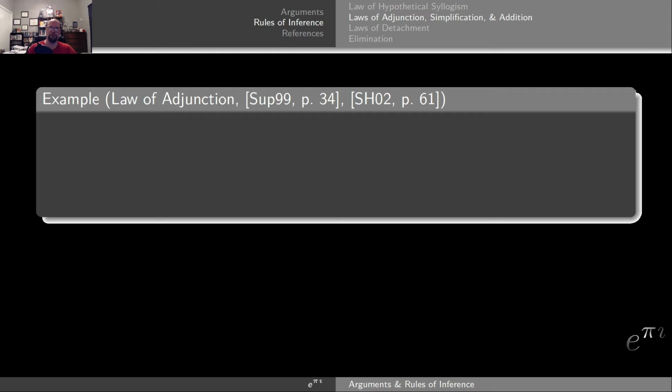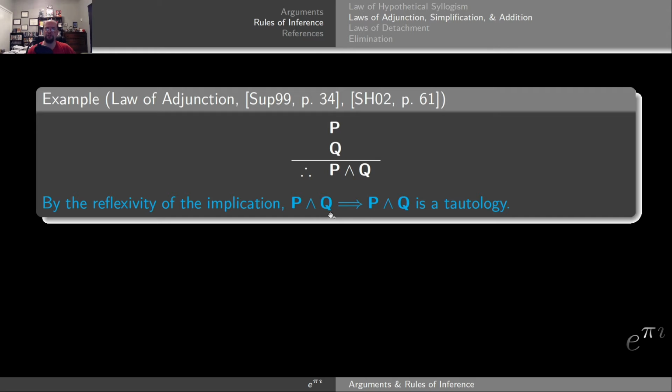Next, let's look at the law of adjunction. The law of adjunction, much like the hypothetical syllogism, has two premises and a conclusion. The first premise is P, the second premise is Q, and the conclusion is a little silly. It's P conjunction Q. So we have P, Q, therefore P conjunction Q. Now, I want to show that this is a valid argument. To do so, again, I would conjoin the two premises and show the implication to the conclusion. That is, I would look at P conjunction Q implies P conjunction Q. But this is a tautology because of the reflexivity of the implication. Every statement implies itself. This has already been shown by a truth table previously. This is indeed a valid argument.